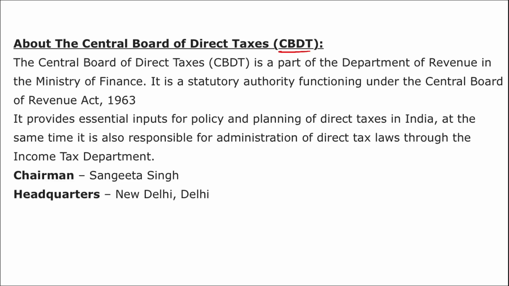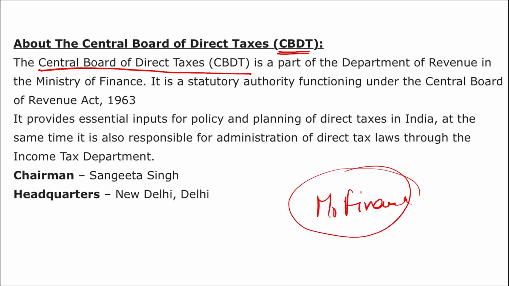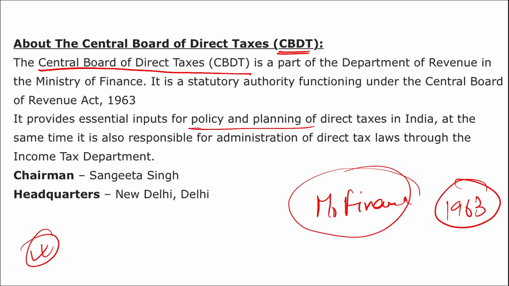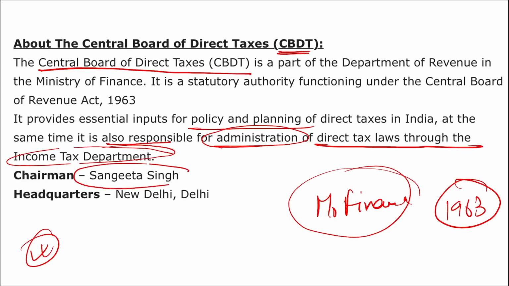Next thing, if we talk about CBDT, remember Central Board of Direct Taxes. This is a department of revenue that comes under the Ministry of Finance. It is a statutory authority under the Central Board of Revenue Act that came in 1963. This CBDT provides essential inputs for policy making, planning of direct taxes in India. At the same time, it is also responsible for administration of direct tax laws through the Income Tax Department. So who is the current chairman now of CBDT? She is Sangeeta Singh. Where is the headquarters of CBDT? It is in New Delhi.